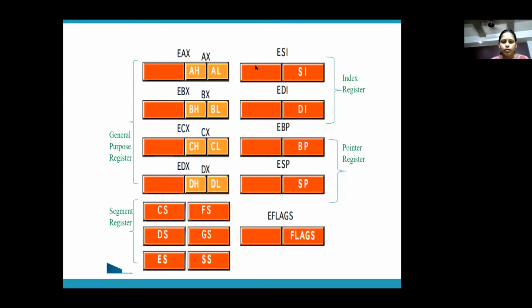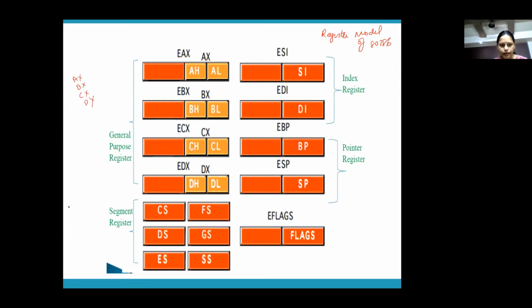Now, what you see in front of you are the registers: general purpose registers, segment registers, offset registers, flag register, everything. The whole register model of the 386. You're all familiar with these. In 80386, you have 32-bit general purpose registers. You know what general purpose registers are: AX, BX, CX, DX.